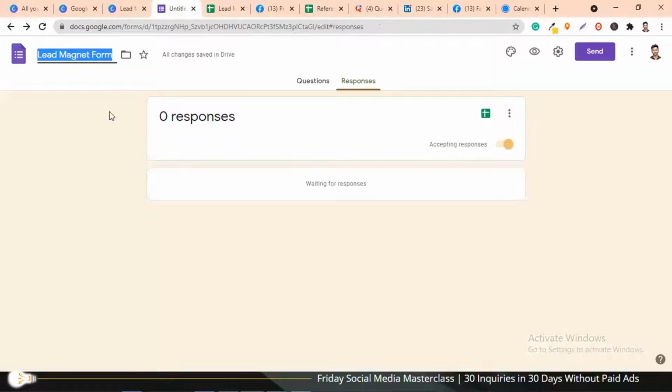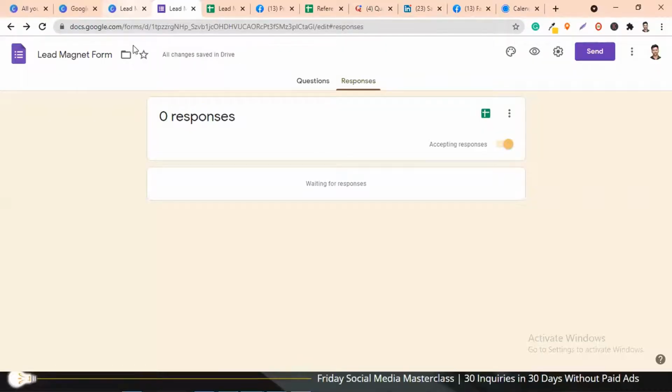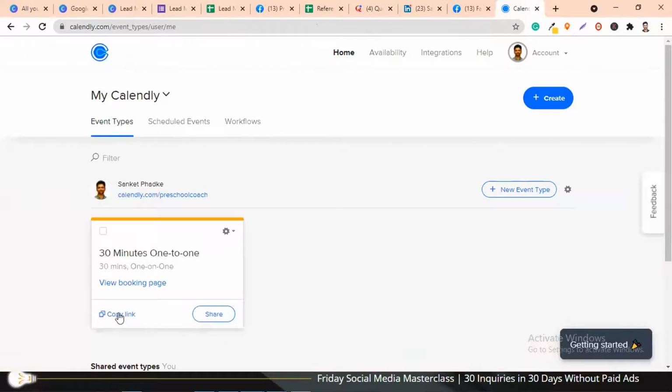Now let's test this form out. Before we test this, let's look at one more thing. We created this Calendly link. I'm going to copy this link and go back to my Google form.